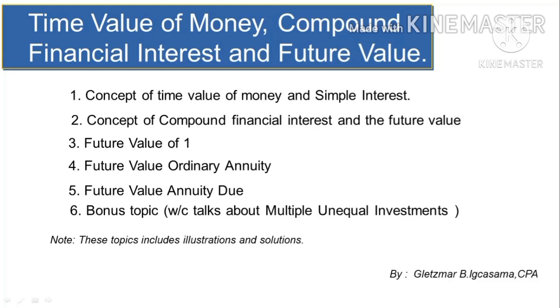Well, here's the list of the subtopics. Number 1, concept of time value of money and simple interest. Number 2 is the concept of compound interest and the future value. Number 3 is all about future value of 1. Number 4 is future value of an ordinary annuity. Number 5 is future value of an annuity due. And the bonus topic talks about multiple and equal investments. It is important to note that these topics include illustrations and solutions.